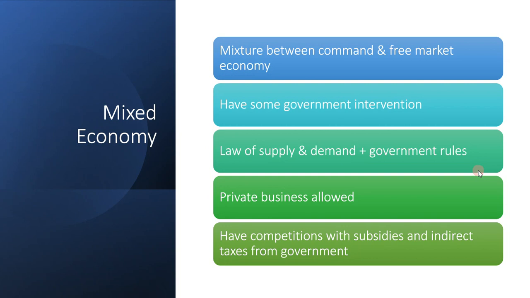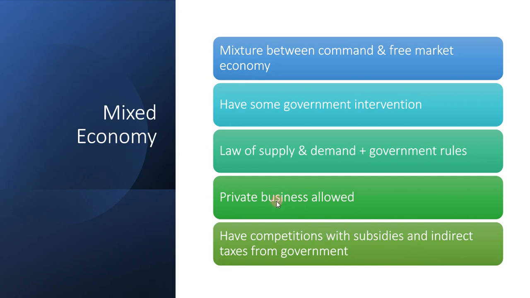But the government doesn't want this because it's harmful for the people, and the economy is not going to be good. Socially, the country's not going to be good. So they're going to intervene and say, okay, we're going to put indirect taxes on the production of some goods to reduce the production of that particular good. For example, cigarettes and tobacco, as I said earlier.